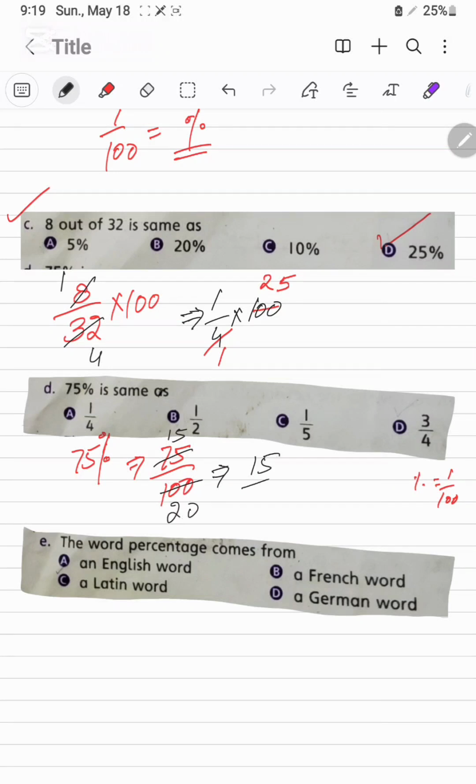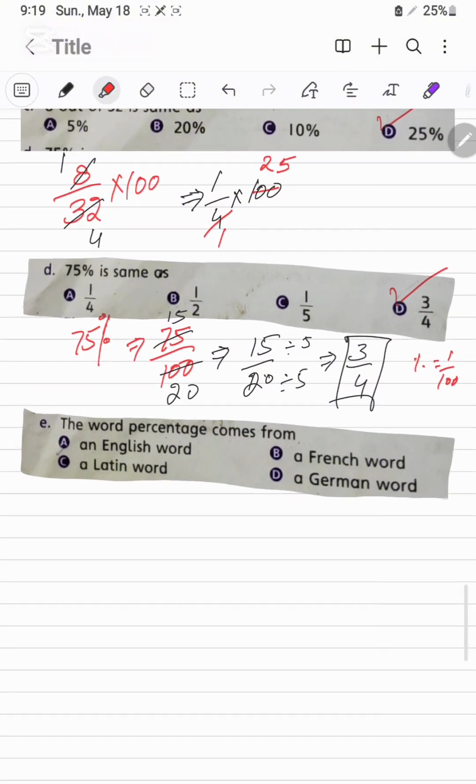Next, 15 over 20, it will be again divided by 5, and this will be 3 over 4. So the correct option is D.